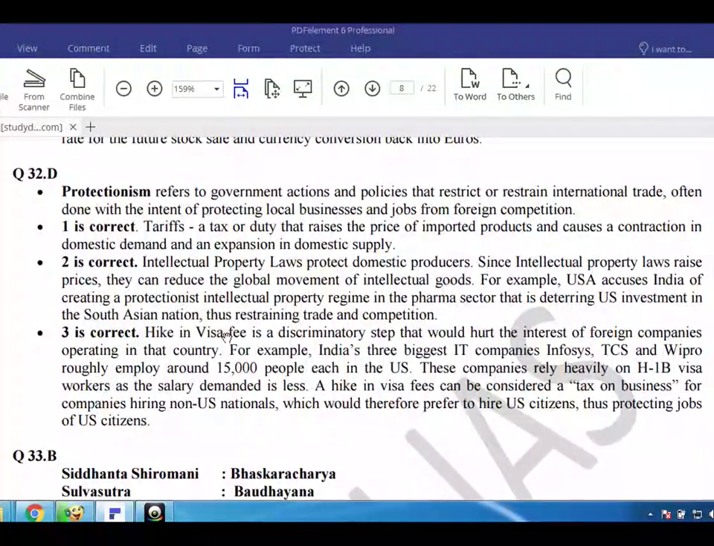A hike in visa fees can be considered a tax on business for companies hiring non-U.S. nationals, which would therefore prefer to hire U.S. citizens, thus protecting jobs of U.S. citizens.